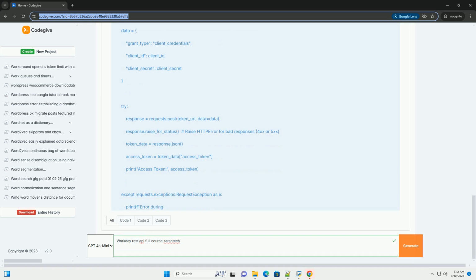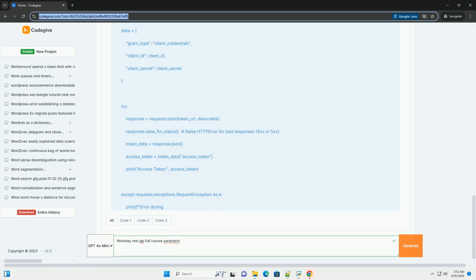For password grant, you'll use the ISU's username and password. For client credentials grant or OAuth 2.0, you'll need to register your application with Workday and obtain a client ID and client secret. The registration process varies depending on your Workday configuration and integration needs. Consult your Workday administrator or Workday documentation. You might need to create a registered API client in Workday.